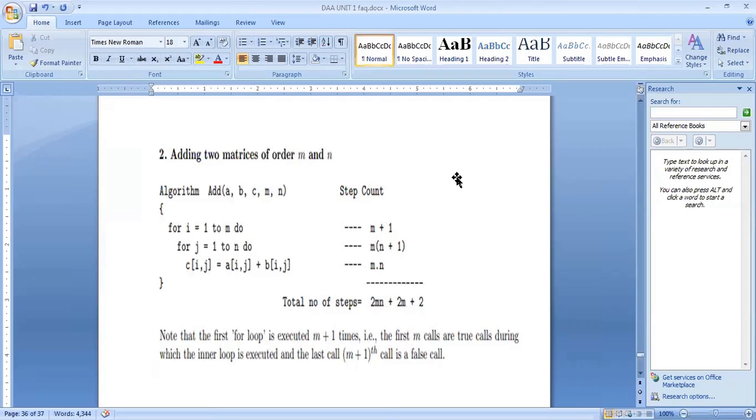So mn is the step count. What is the total step count? Total number of steps is m plus 1, plus m into n plus 1, plus mn, which equals 2mn plus 2m plus 1.